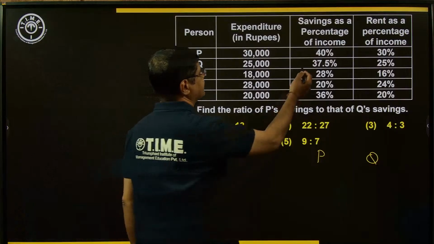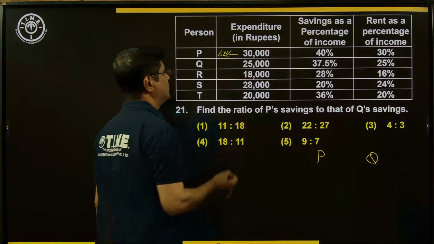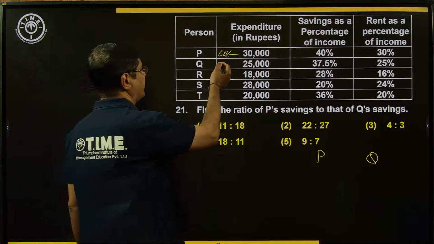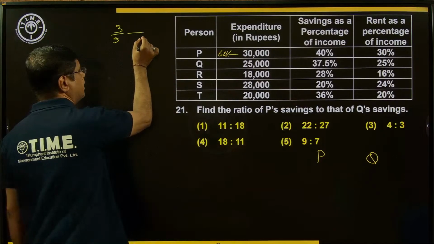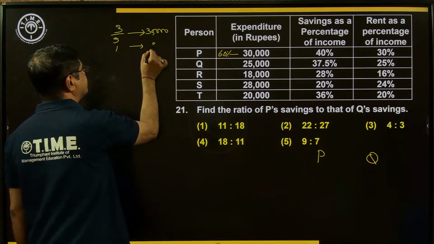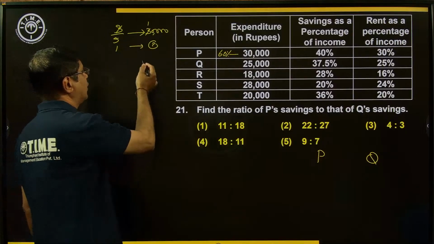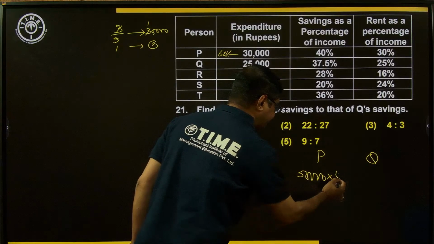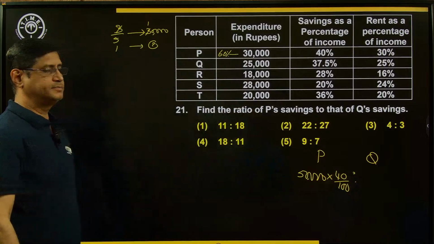Now 40% is the savings, means 60% is the expenditure. 60% is equal to how much here? 30,000. My dear students, just simplify. 100% is equal to how much? Or else you can write 60% is 3 by 5. 3 by 5 is given here as 30,000. What is the full value? 3 here how many times? 1 time. So 10,000 into 5, 50,000. In that 50,000, 40% is the savings. That is the value of savings of P.